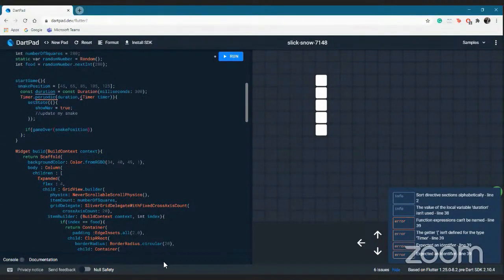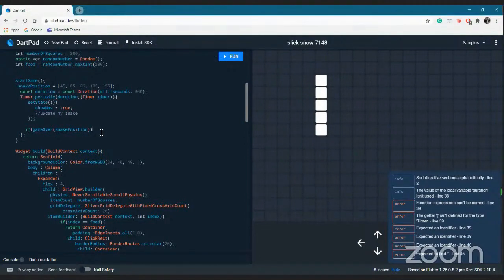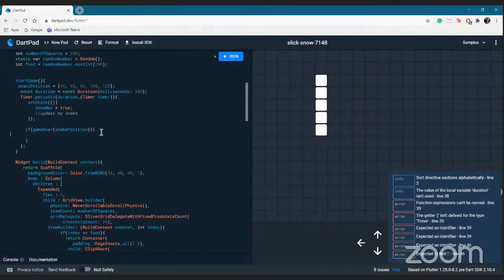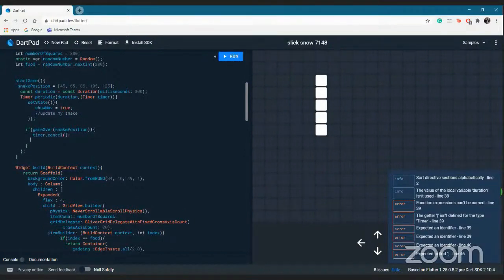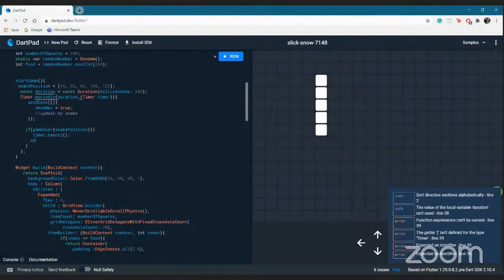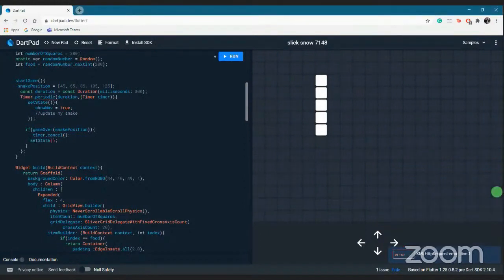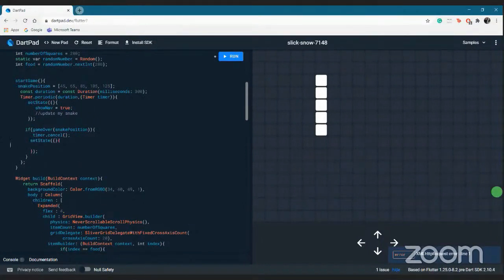And in case that game is over, I'll cancel the timer initially because I want it to reset back to 0 again. And after doing that, I'll again set state and make my show nav false because now the game has ended and we want the start button again and not the show navigation.